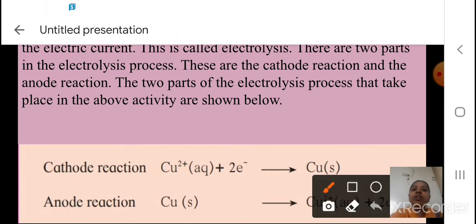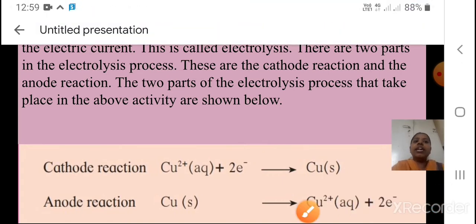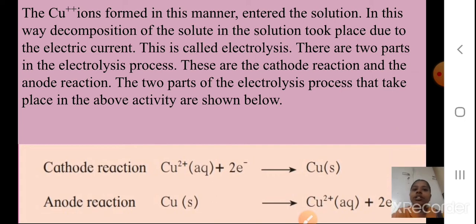What is our cathode reaction, students? Cu2+ will take up electrons and form the copper atom. Yes, and this copper atom will give the electrons for the conduction of electricity. Anode: Cu, which is a solid, will again get divided into Cu2+ plus 2 electrons. So this process will go on. Okay, I hope you understood this.